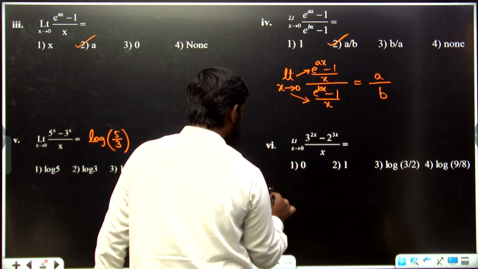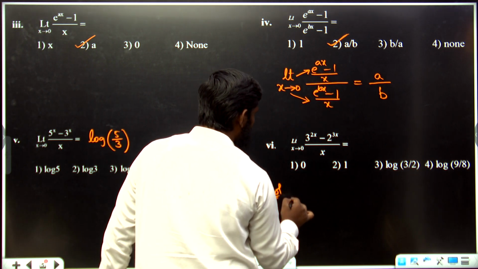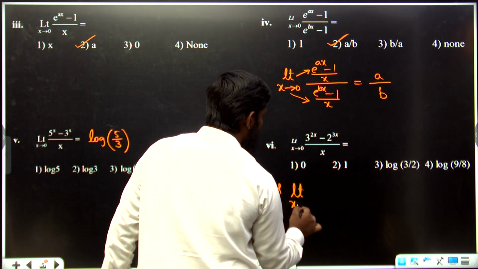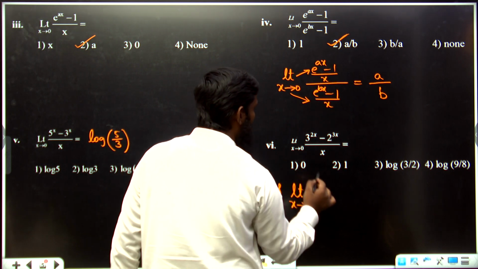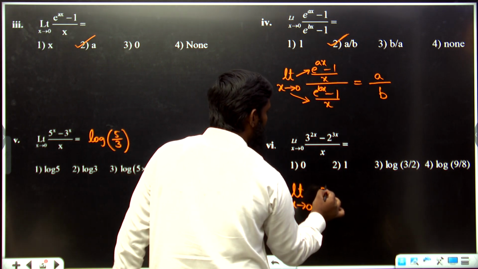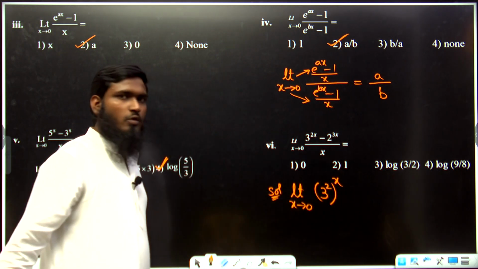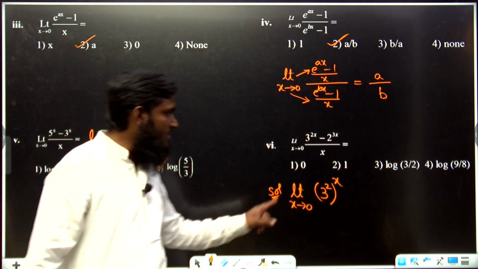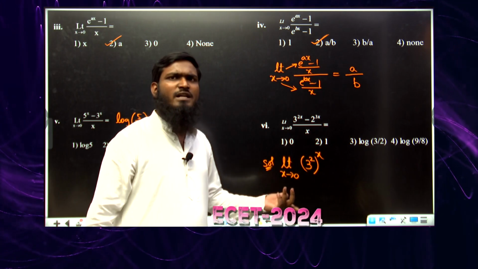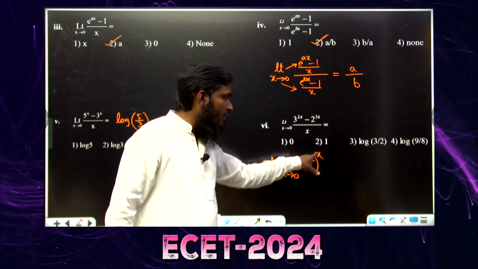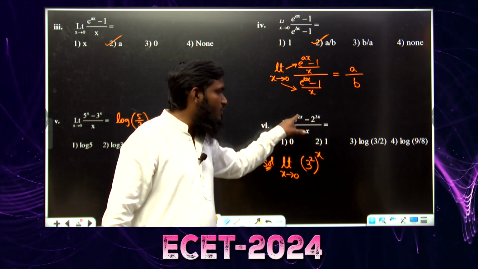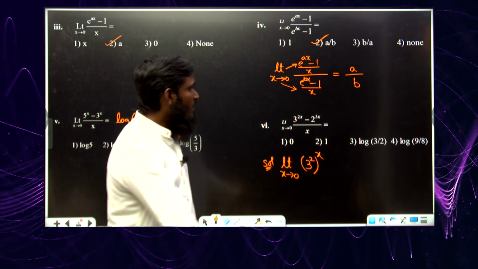So what we are doing, listen carefully. Limit x tends to 0. Over here 3 power 2x we can also write as 3 power 2 whole power x, because power to the power means we have to do multiplication. So 2 into x will become 2x.